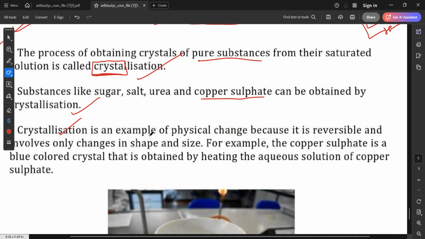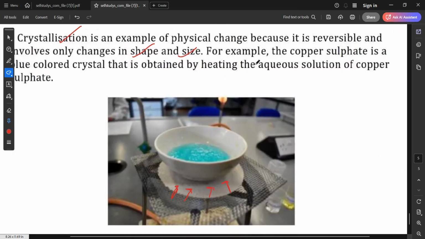Okay, crystallization is an example of chemical change, because, sorry, physical change, because it is reversible and involves only changes in shape and size. For example, copper sulfate is a blue colored crystal that is obtained by heating the aqueous solution of copper sulfate. So, what do you mean by this? Actually, if we take copper sulfate and heat it, what will we get? If we heat copper sulfate solution, do you have any idea what we will get?